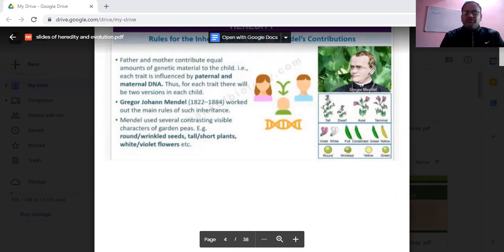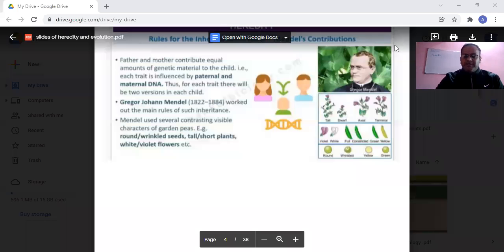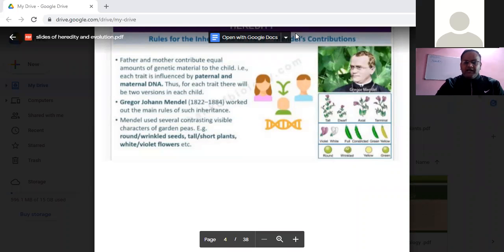But before going into the discussion of the characters and the rules of inheritance, we have to justify why Mendel took the pea plant for his experiment. For this, any students, you can raise your hand who wants to answer. Why did Mendel select the pea plant? Okay, Aryan raised his hand. Aryan, you can unmute yourself. Aryan, why did Mendel select the pea plant for his experiment?